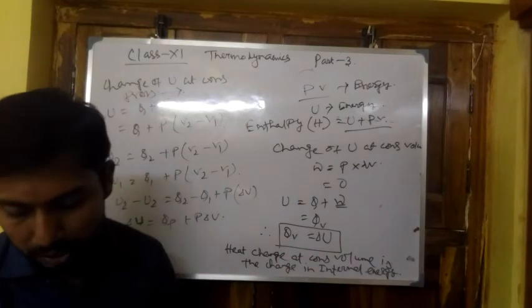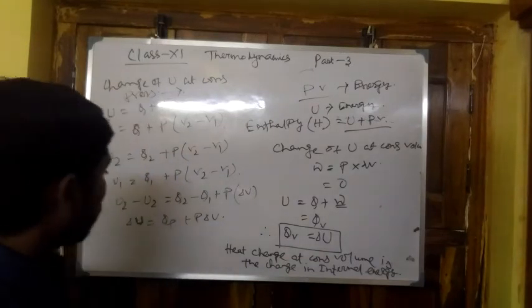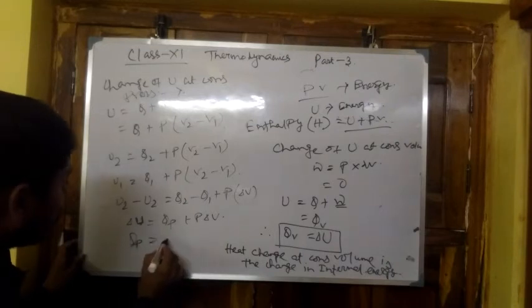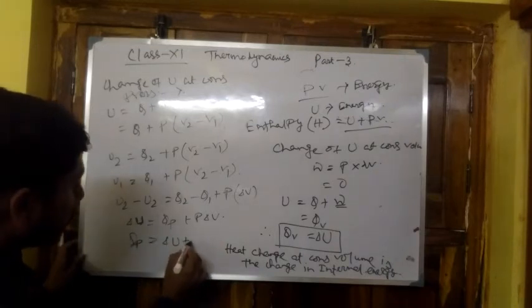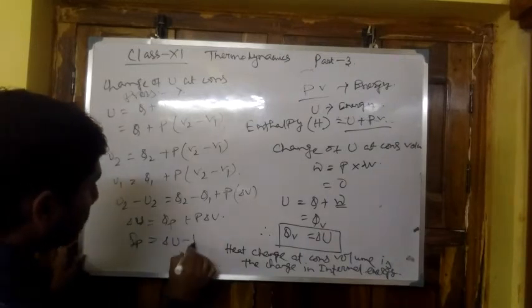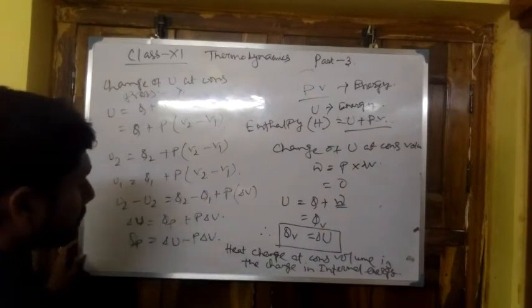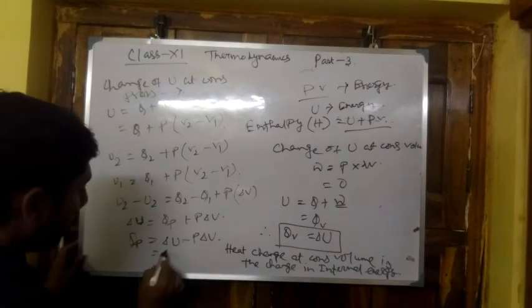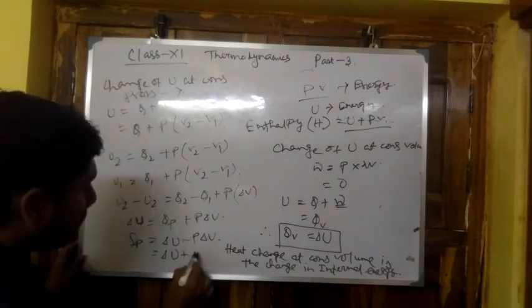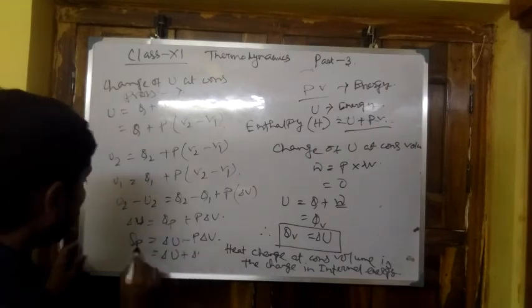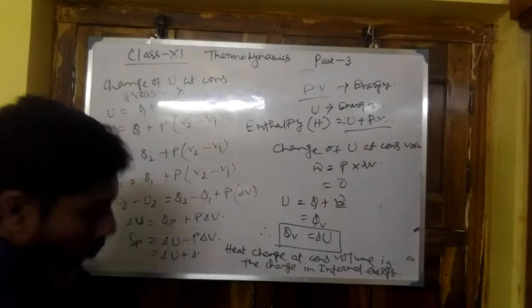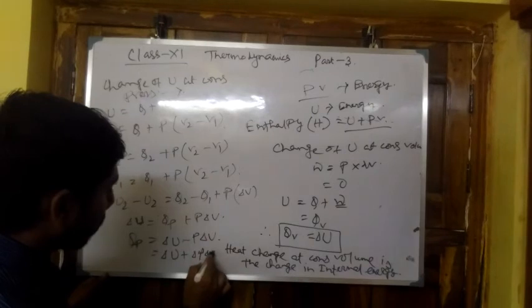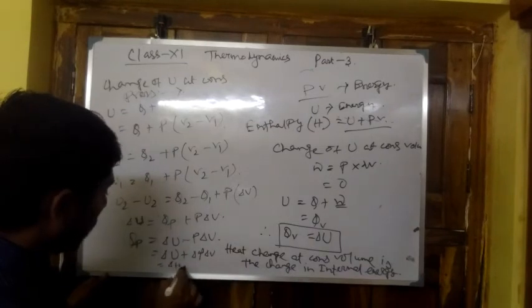So QP equals ΔU plus P ΔV. P ΔV is the expression of work, so ΔU plus ΔW. QP is the heat content, so it is ΔH.